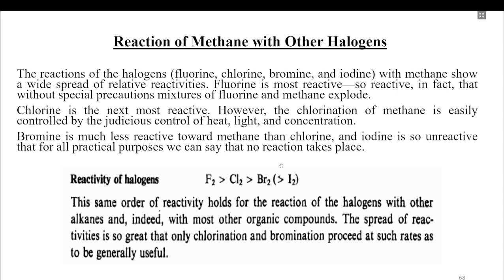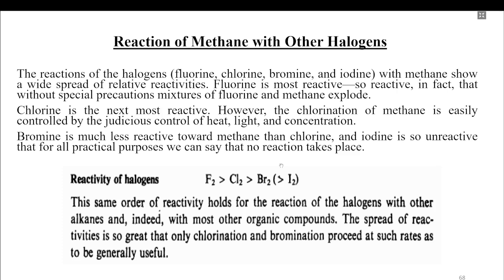Here we see only the reaction with chlorine, but we know there are other halogens: fluorine, chlorine, bromine and iodine. The reaction of these halogens with methane shows a wide spectrum of reactivities. Fluorine is so reactive, in fact, that without special precautions a mixture of fluorine and methane explodes. So we can't use fluorine. Chlorine is the next most reactive.